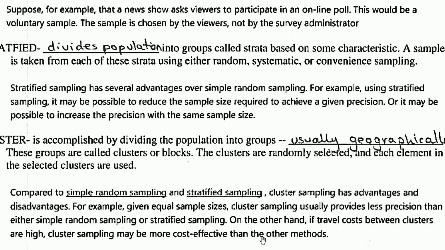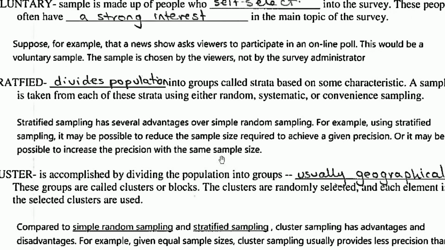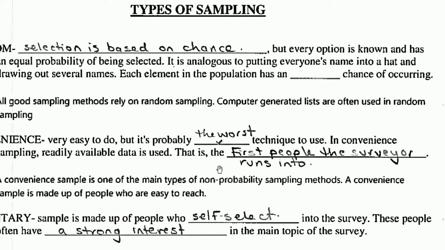But on the other hand, if travel costs between clusters are high, cluster sampling may be more cost effective than other methods. So these are the different types of sampling we talked about.